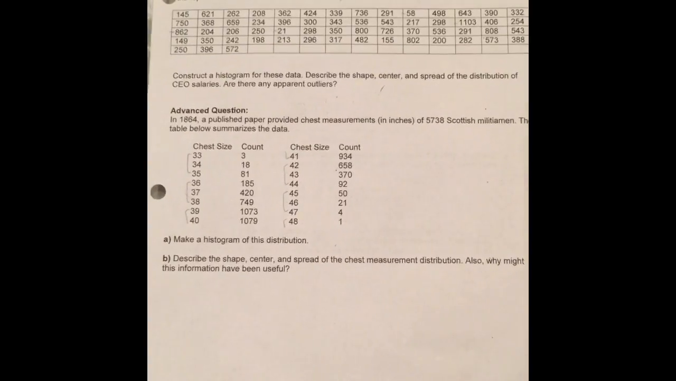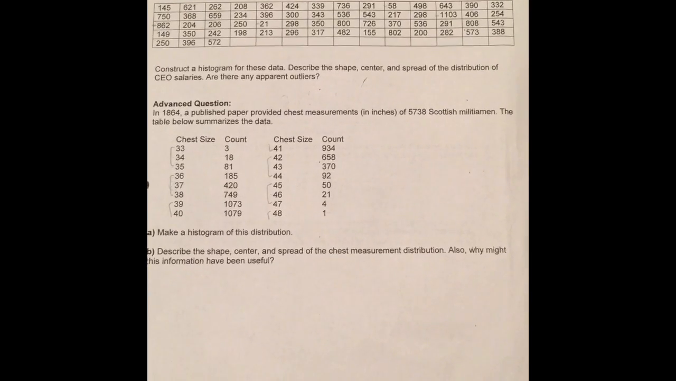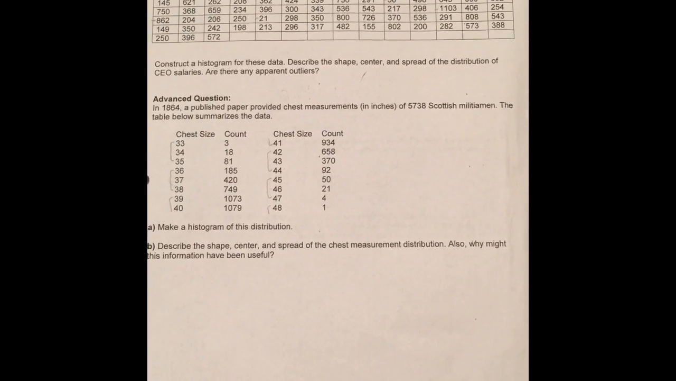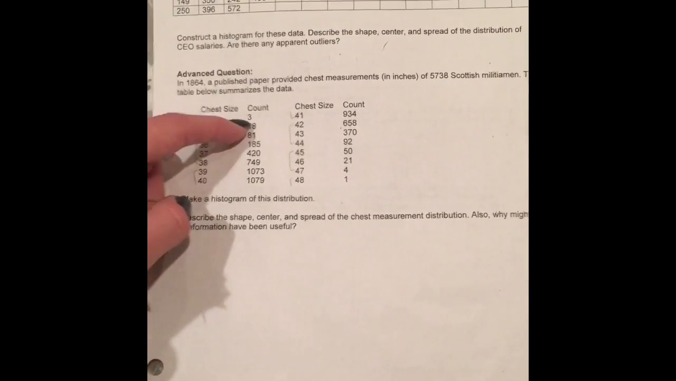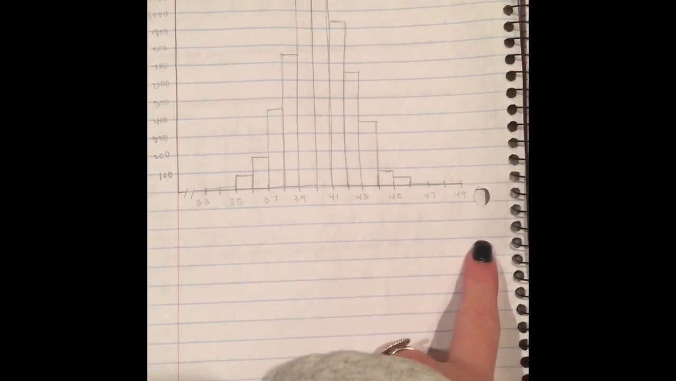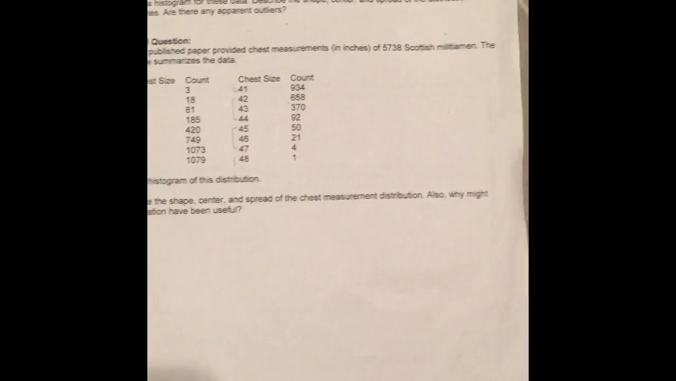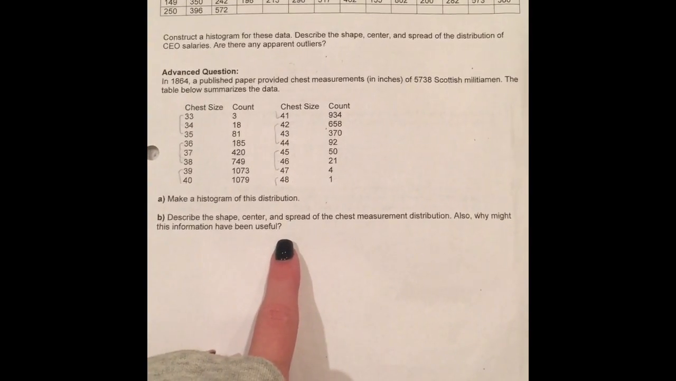And the advanced question asks, in 1864, a published paper provided chest measurements in inches of 5,738 Scottish militiamen. The table below summarizes the data, and it gives us the chest size and the frequency of each one, and it asks us to make a histogram of the distribution, and that's the histogram. You can see the approximately normal distribution, and it asks to describe shape, center, and spread of the chest measurements, and also why might the information be useful.